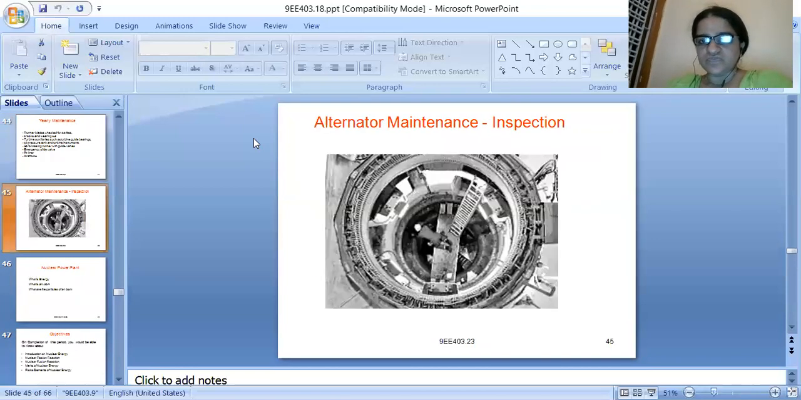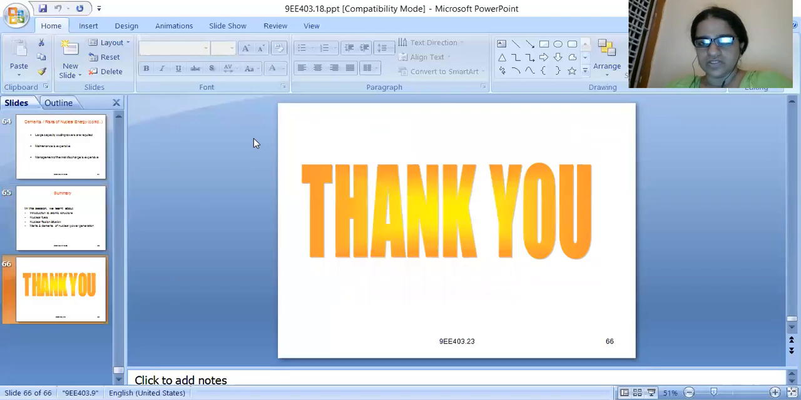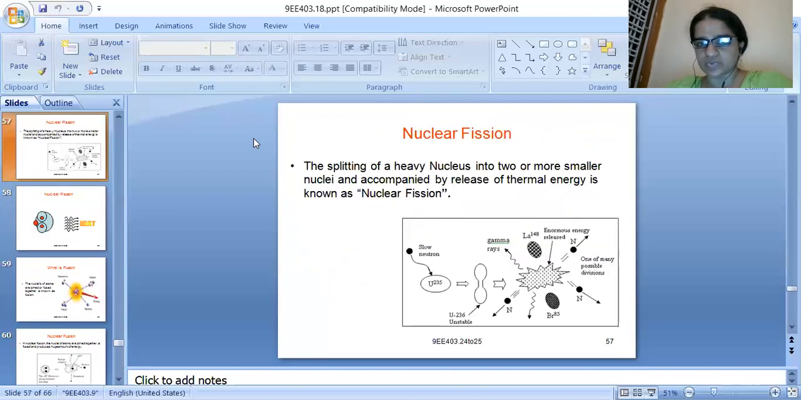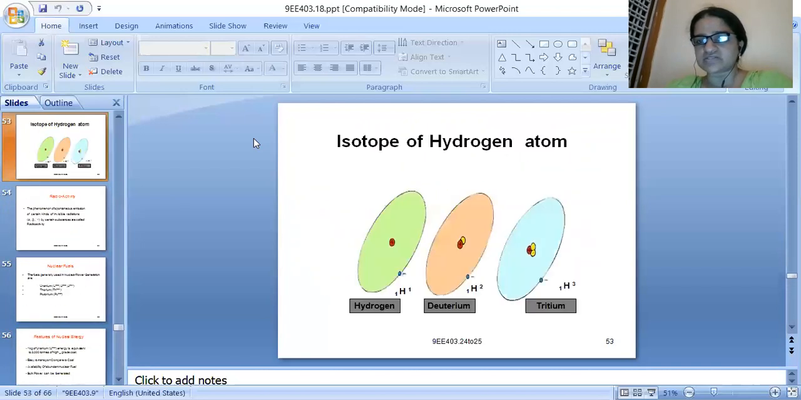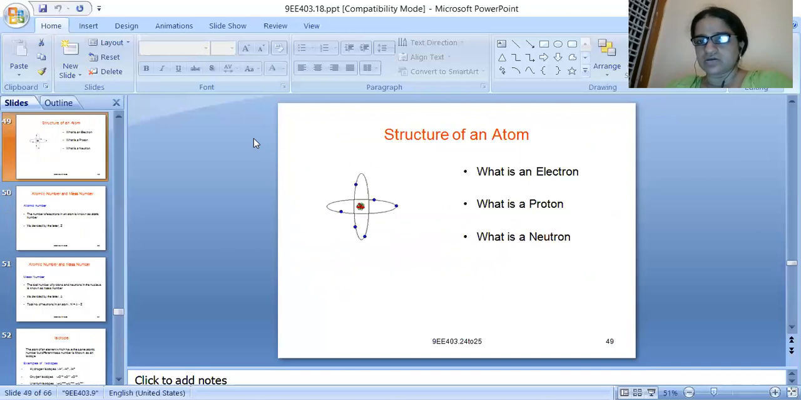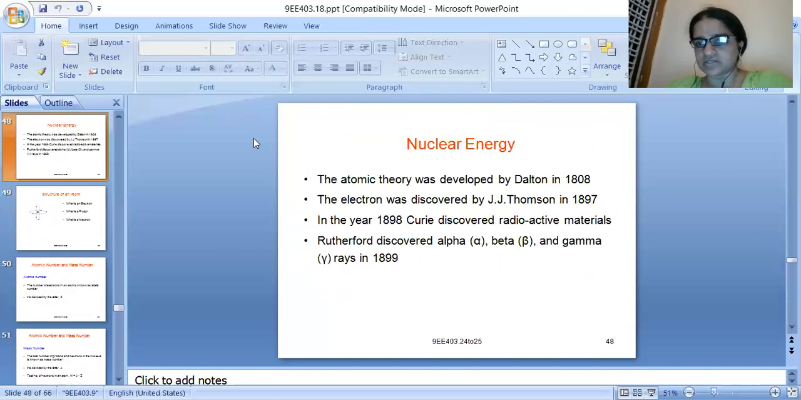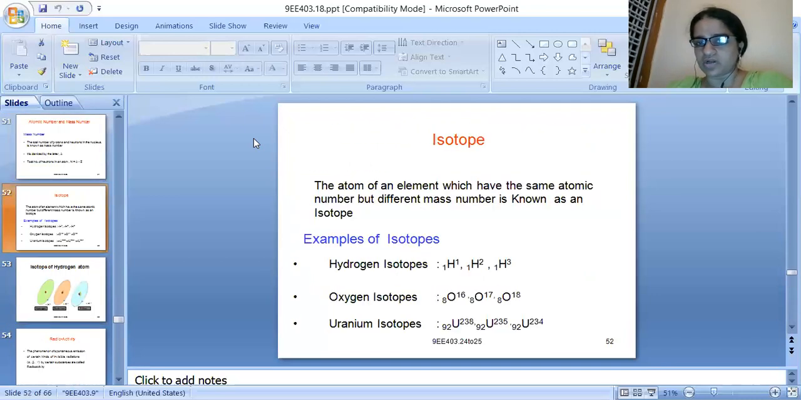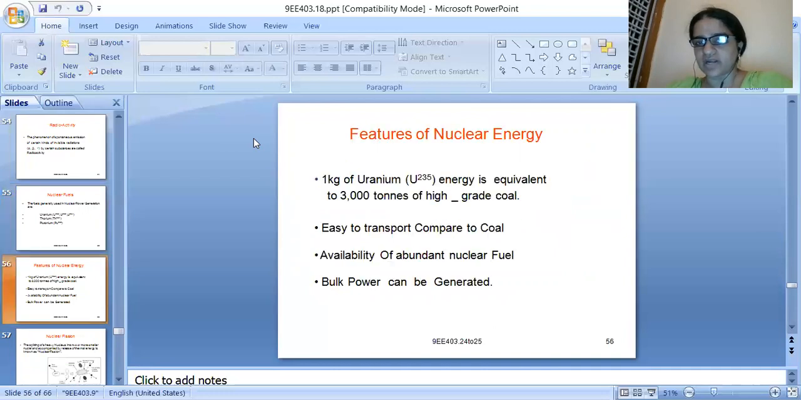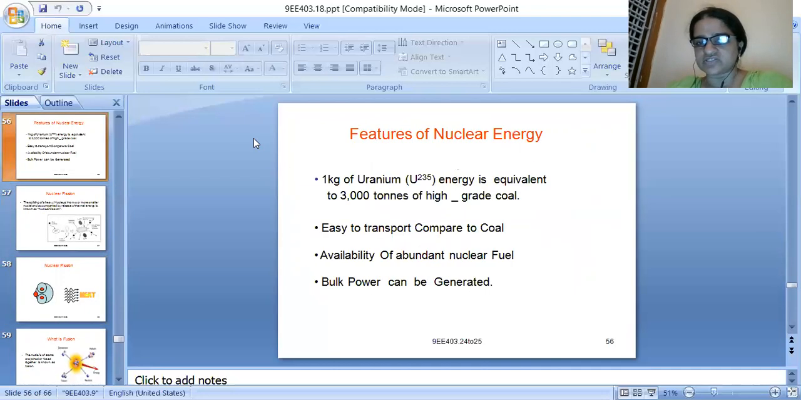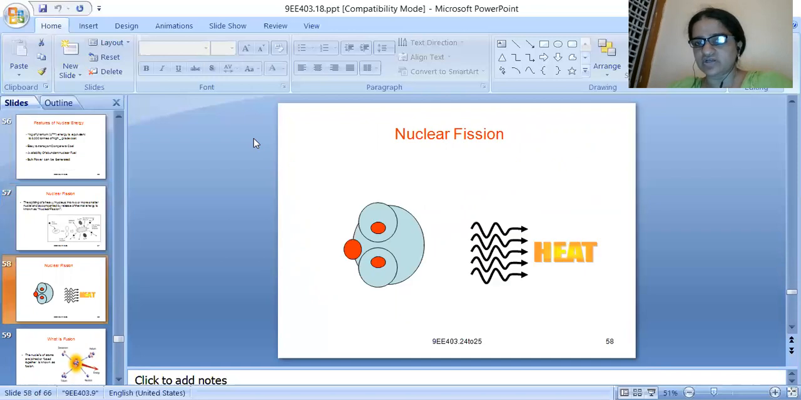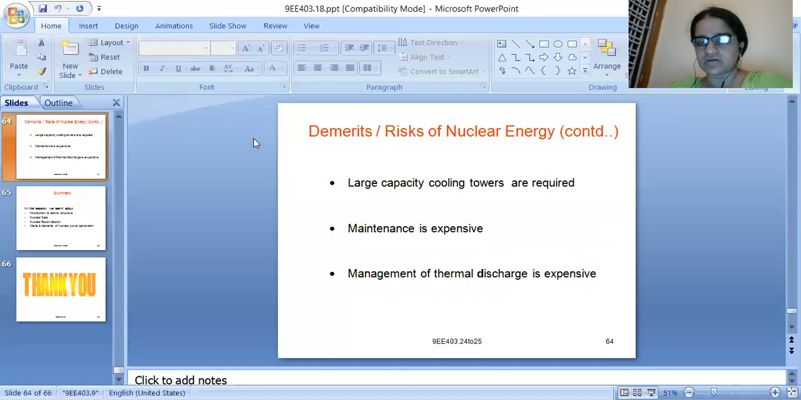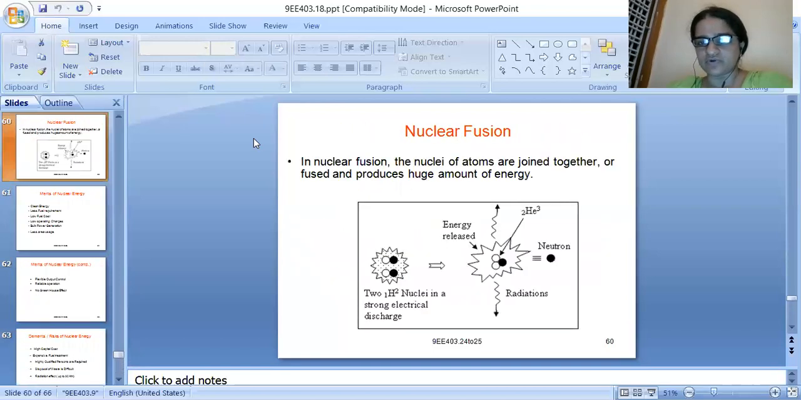Okay. All right, these were the advantages and disadvantages, and this was related to all the basics of nuclear power plant. I mean, what is nuclear energy, what is atomic number, mass number, and the remaining definitions of isotopes, radioactivity, features of nuclear energy, fission, fusion. Next is merits and demerits of nuclear energy.